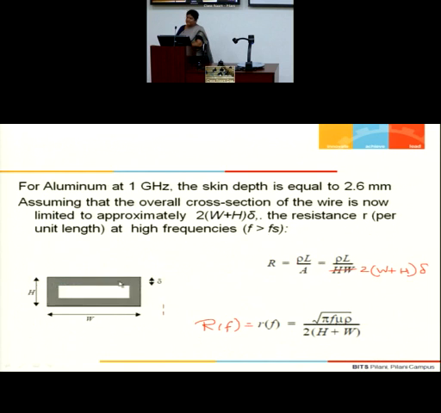This is my conductor. That means current will be flowing only near the periphery. As you start moving inward, the current magnitude goes on reducing. Somewhere here, the current magnitude becomes 1/e of its total value. So this depth is known as the delta value, or the skin depth. And this phenomenon only happens at high frequencies.